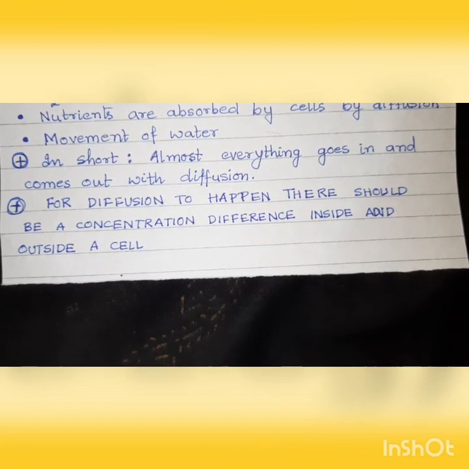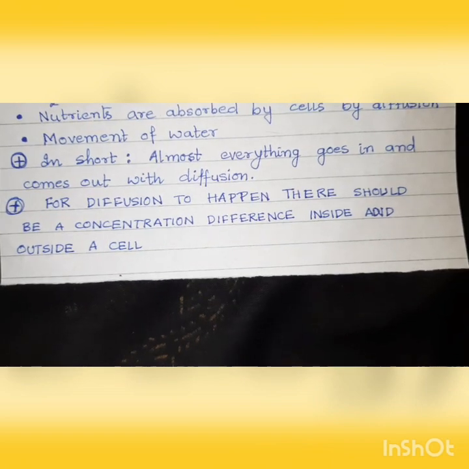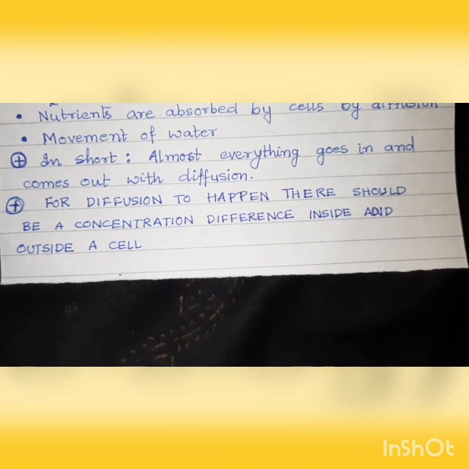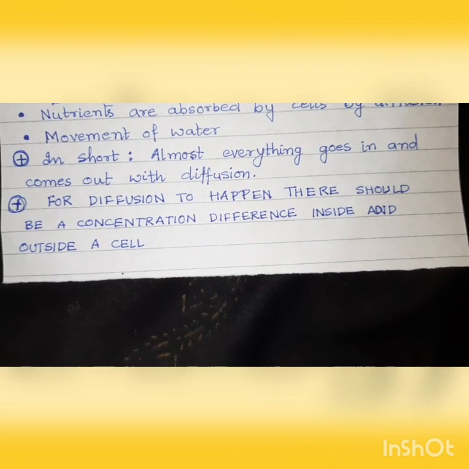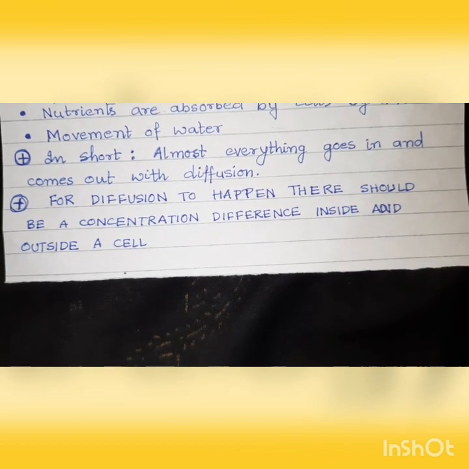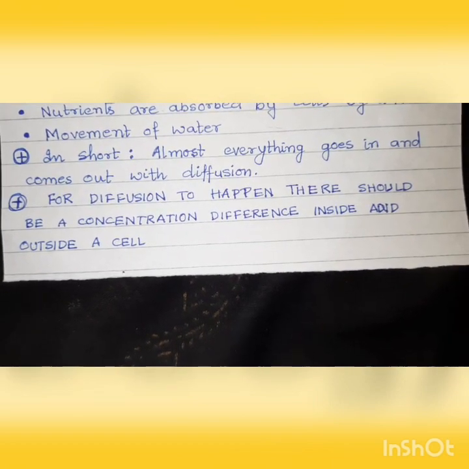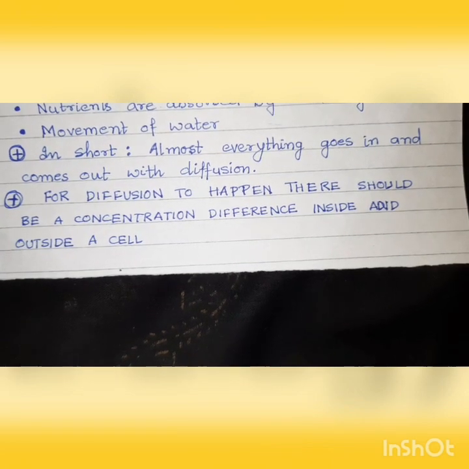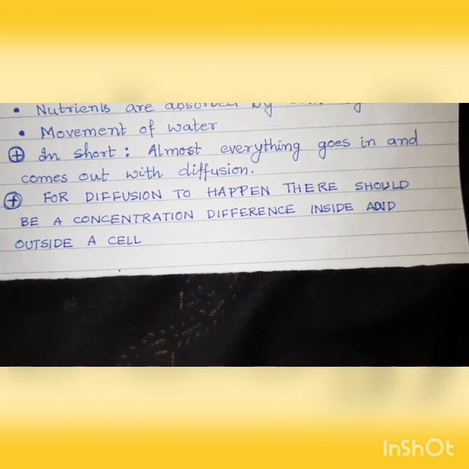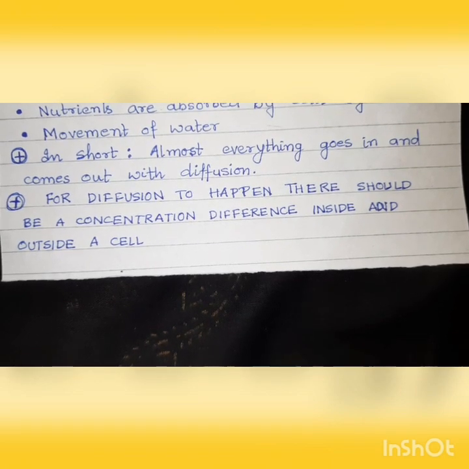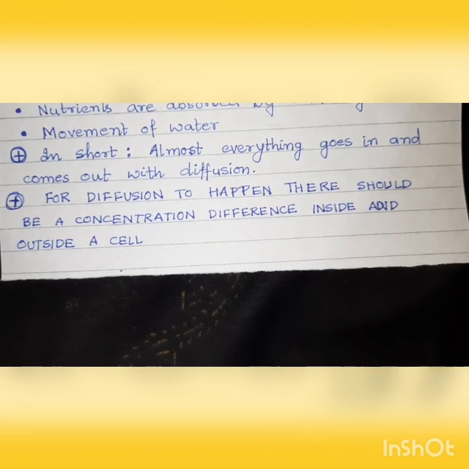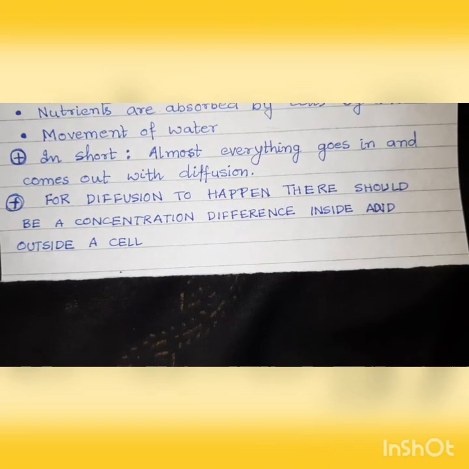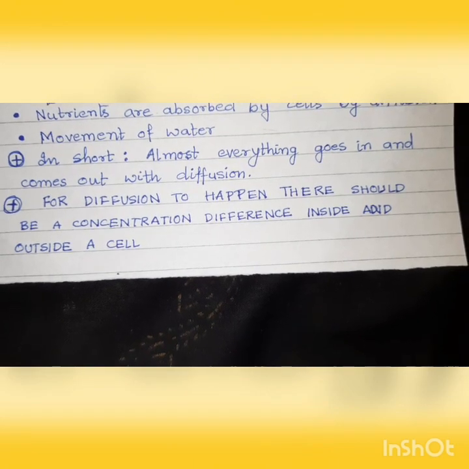Similarly, if a substance has to move outside the cell, the concentration of the substance has to be more inside the cell. Only then the substance will move out, because we know that diffusion can happen only from a higher concentration to lower concentration. Now let us understand this by another example which we are going to discuss now.